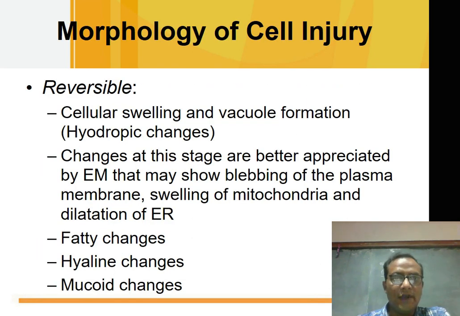In morphology of cell injury, in reversible cell injury, these are some changes that can occur: cellular swelling or vacuole formation, also known as hydropic changes, fatty changes, hyaline changes, and mucoid changes. The changes at this stage are better appreciated by the electron microscope.